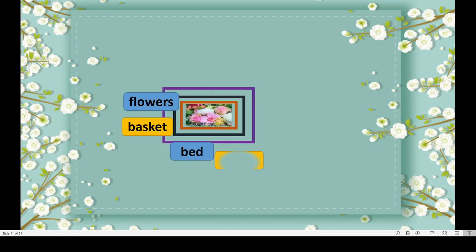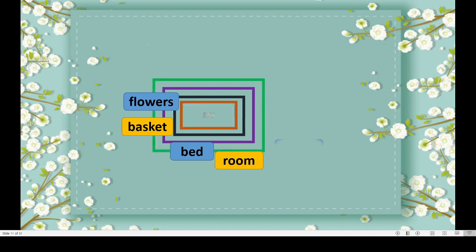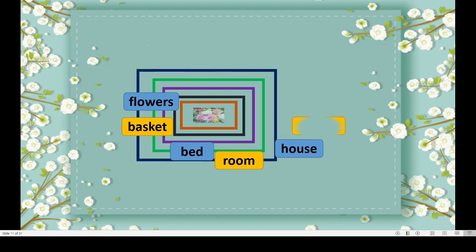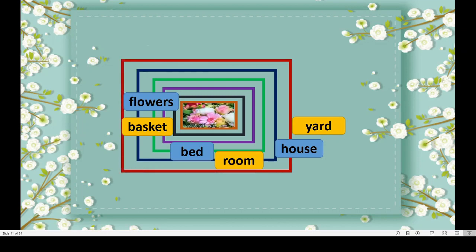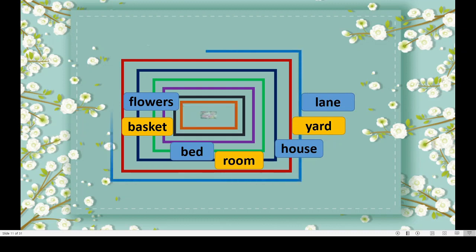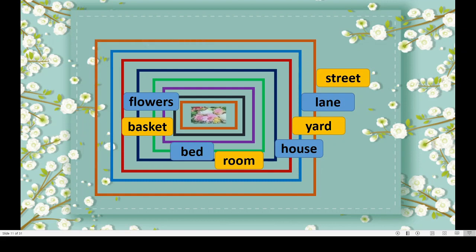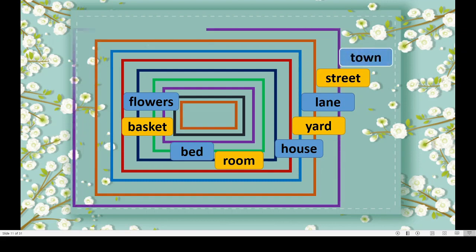This is room, right? Room is in the house, correct? And house is in the yard. And yard is in the lane, sorry, lane. And lane is in the street. And street is in the town. See, this is town. And town is in the city.